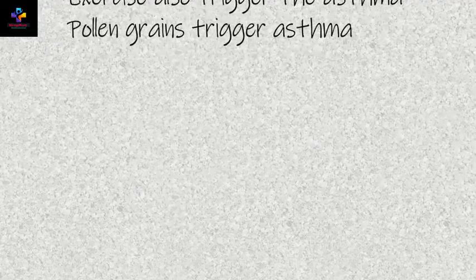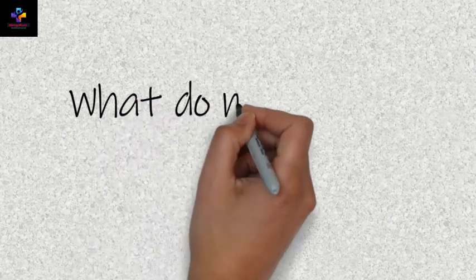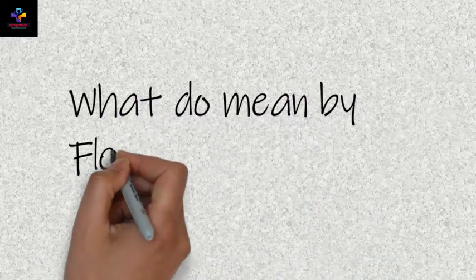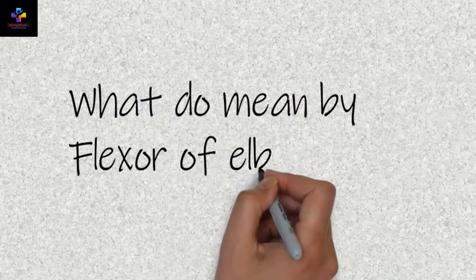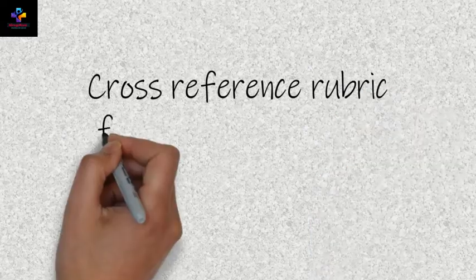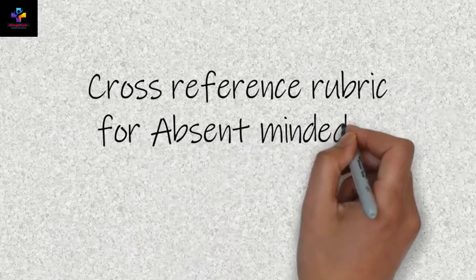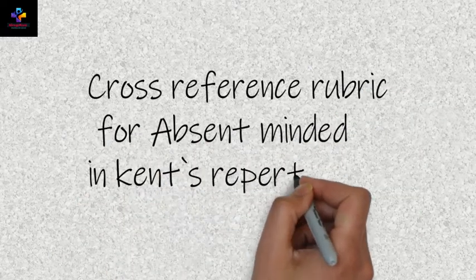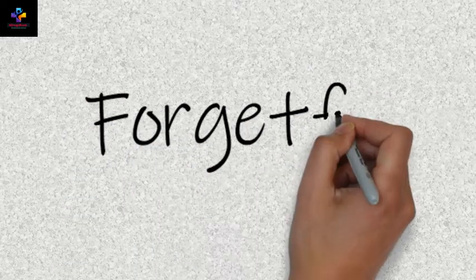Now the next question: flexor of the elbow joint. What do you mean by flexor of the elbow joint? The biceps brachii and the brachialis muscles are the main flexors of the elbow joint. Now the next question is related to Kent's Repertory. The question is: the cross-reference rubric of absent-minded is given for this section of Kent's Repertory. So the answer for this is forgetful.